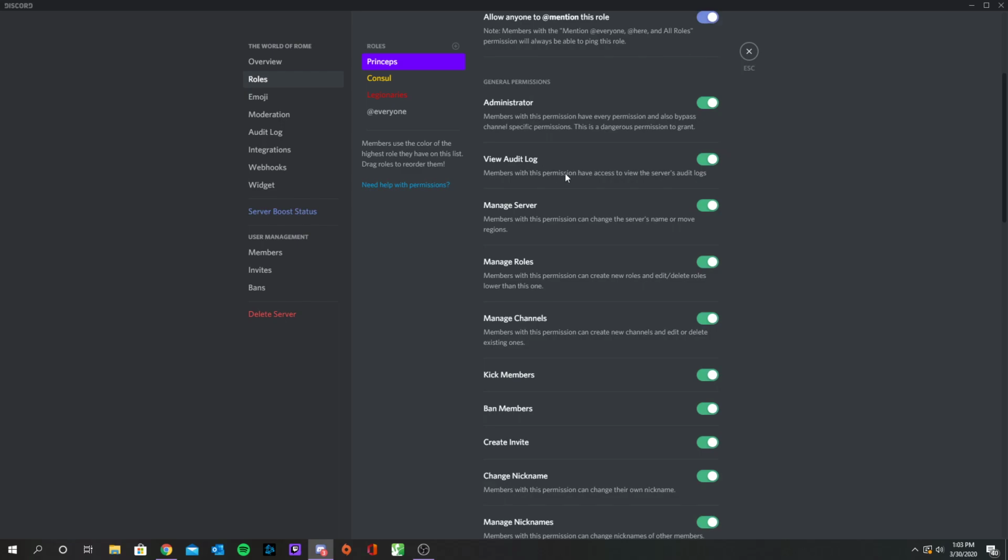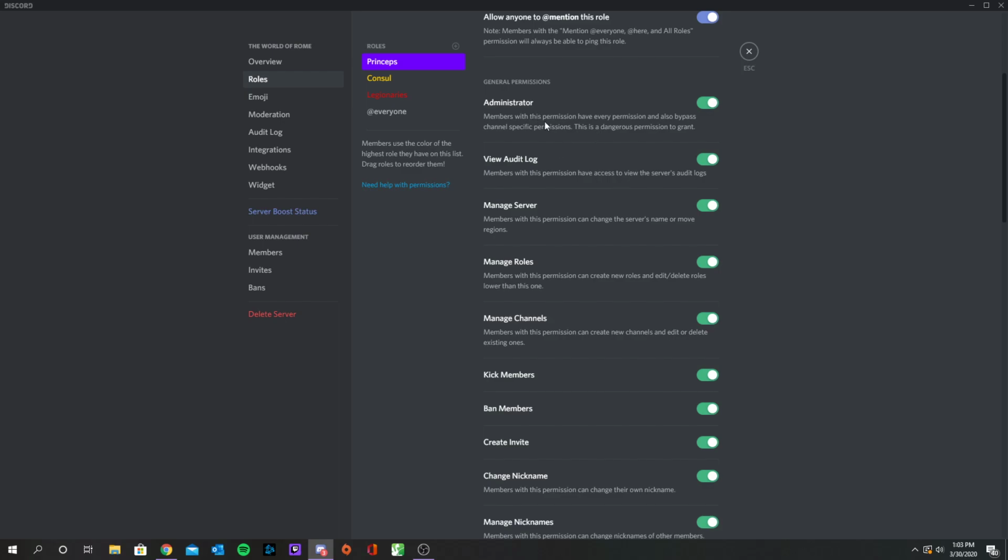You are able to view audit logs. So if I added a moderator bot, it would have an audit chat where you could see everything that was being posted in one single feed. And you could set it to delete messages and things like that if certain words are used. If you'd like me to do that, I can do that for you.